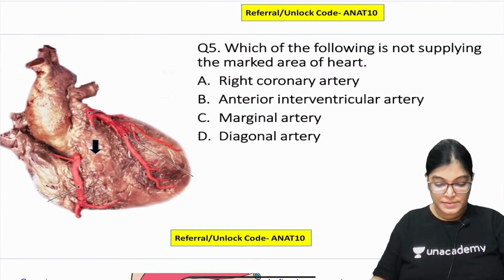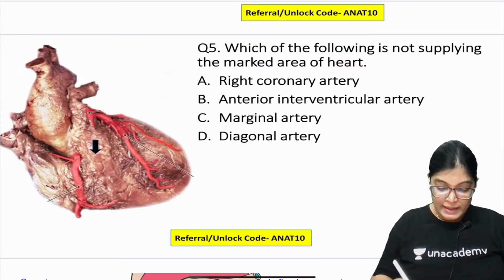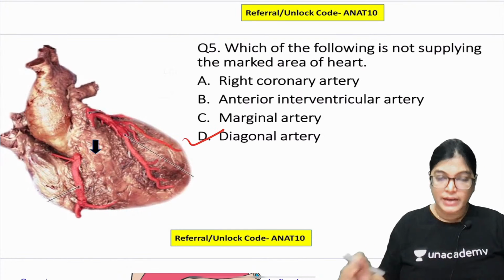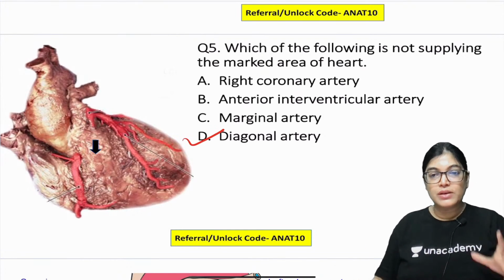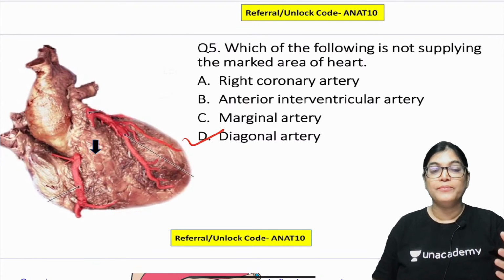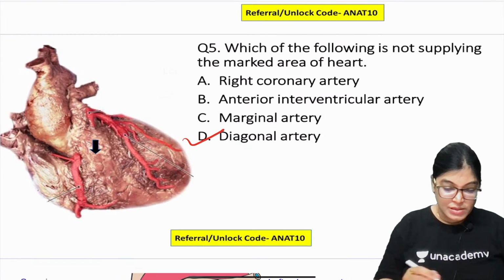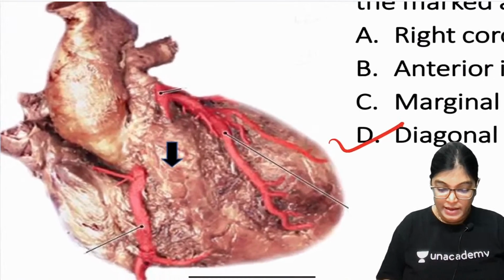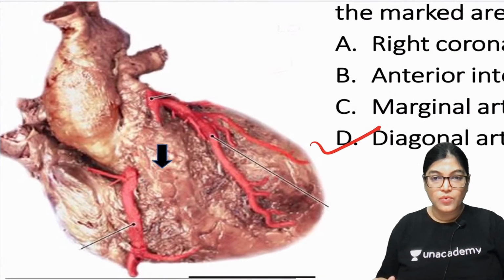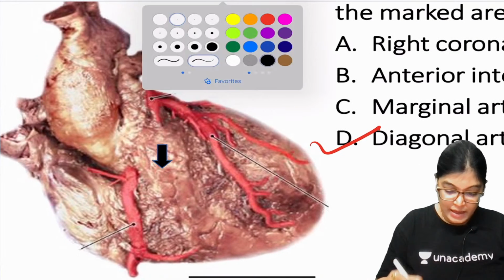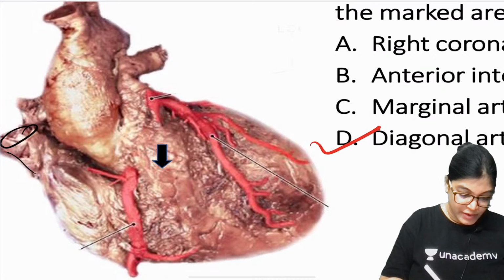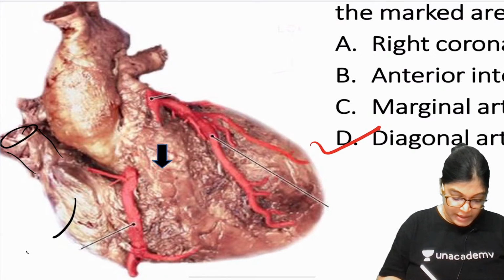Mark your answers. Okay, the correct answer here will be diagonal artery. Why diagonal artery? The first thing is that the arrow marked area shown in this image is the right ventricle. Let me slightly enlarge this diagram. See here, this is the part of the superior vena cava, and this will clearly be the right atrium.